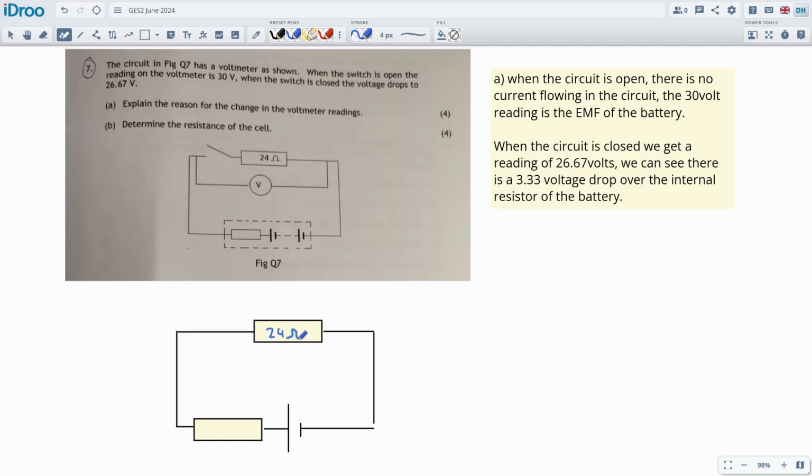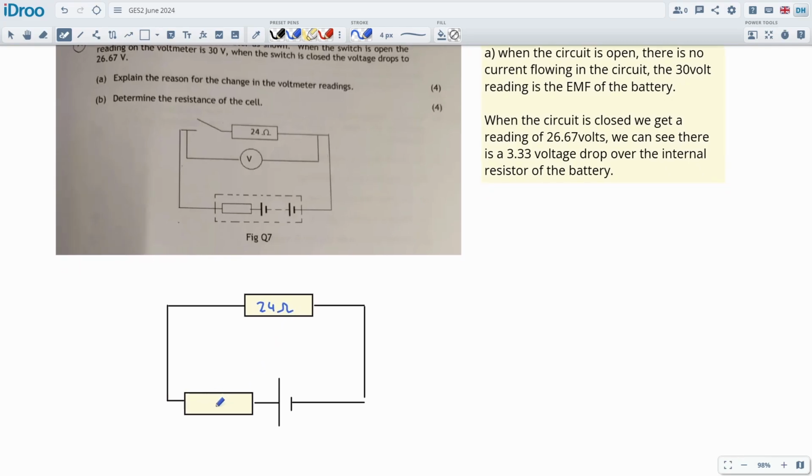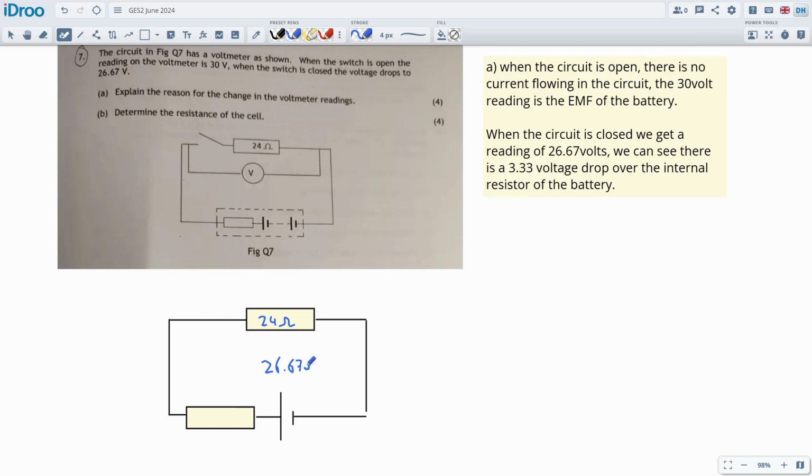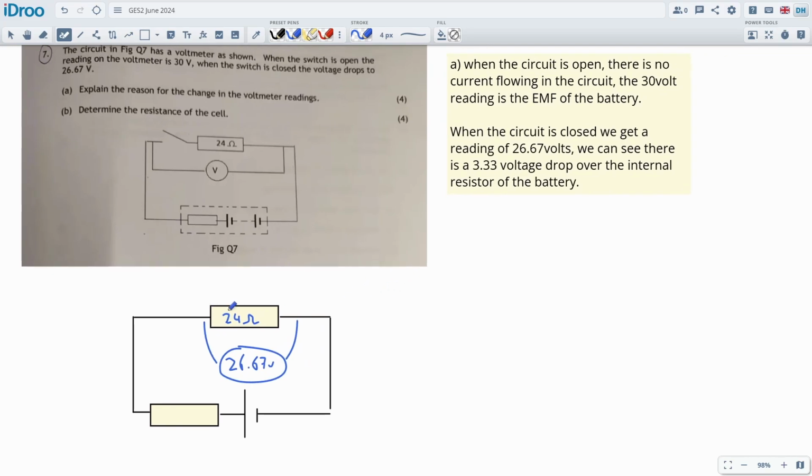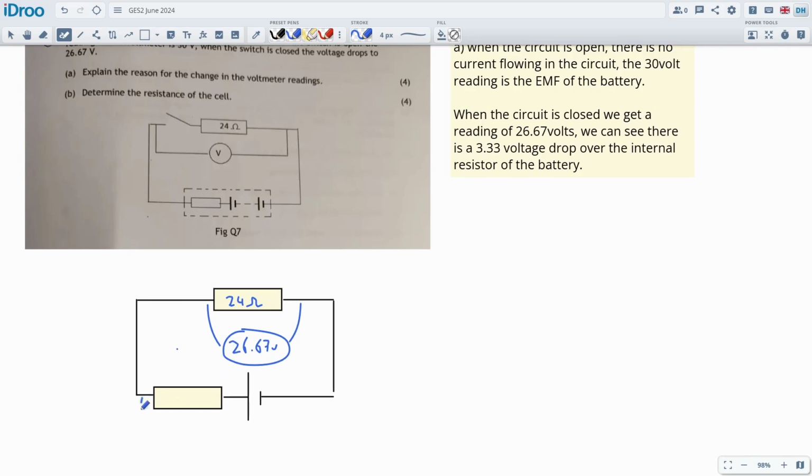This is 24 ohms, and we want to work out the resistance of this guy. We don't know what it is, but we can work it out, because we know the voltage across this thing here. This has a 26.67 volt drop across it. So if I draw this in like this, we can work out the current flowing through this resistor. And then we also know there's a voltage drop over this one as well. This is the 3.33 voltage drop. So once we get the current, we can plug the current into this one to work out its resistance, and then we're done.